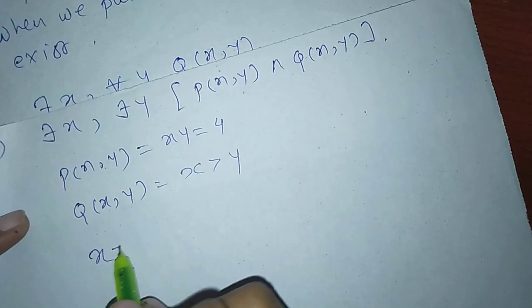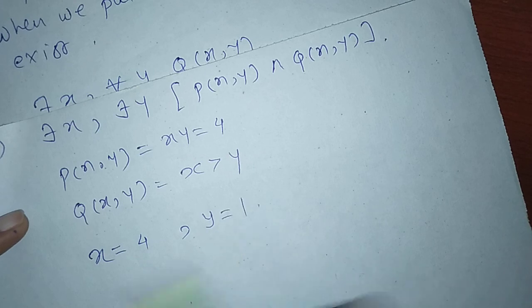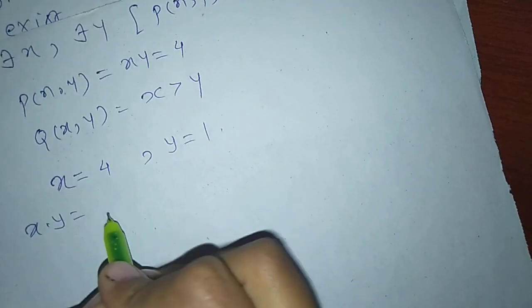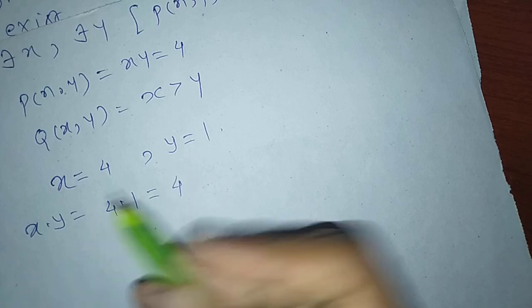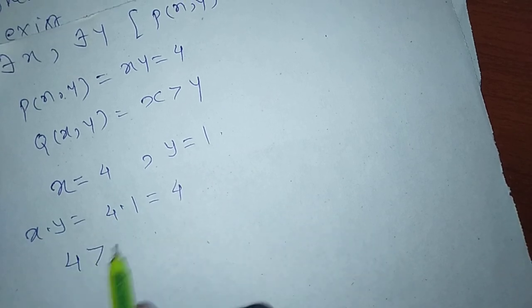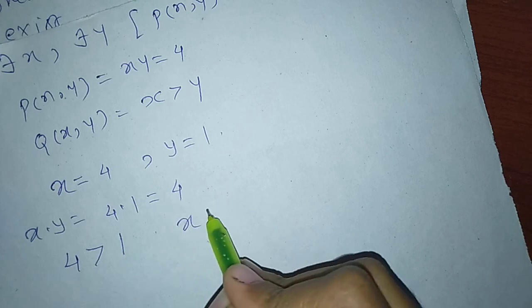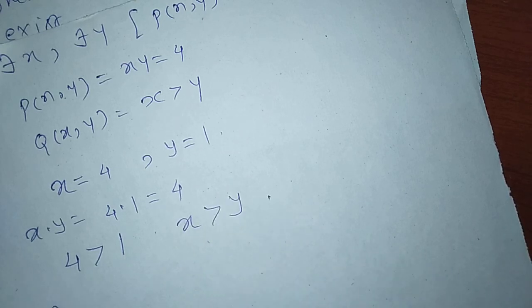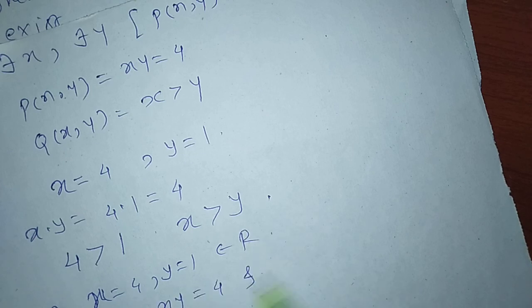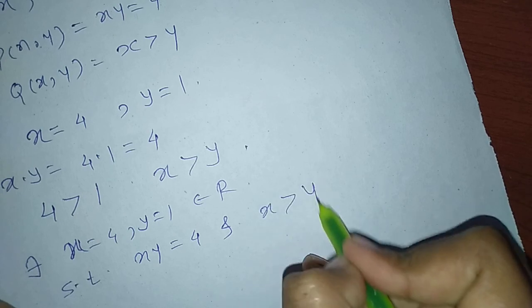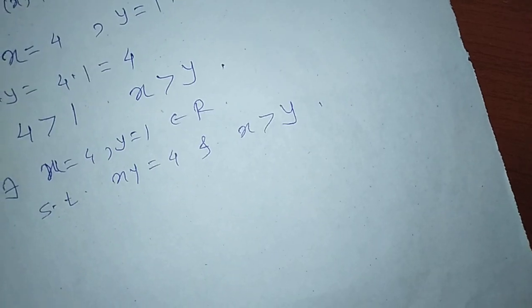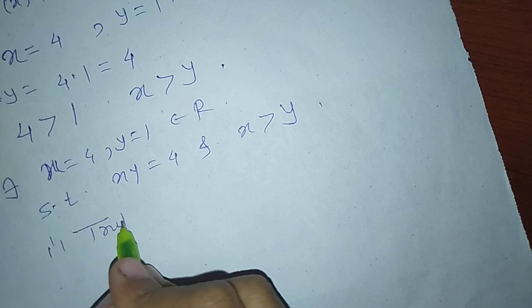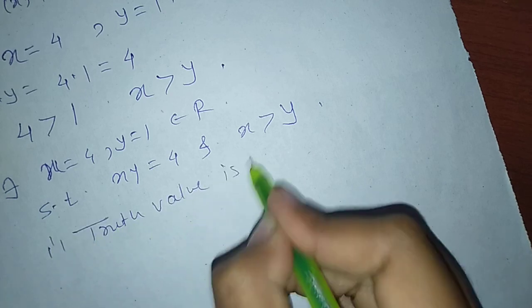If x equal to 4, y equal to 1, we get x into y equal to 4 into 1 equal to 4. Also, 4 is greater than 1, meaning x greater than y. So there exist x equal to 4 and y equal to 1 belonging to R such that x into y equal to 4 and x greater than y, so the truth value is true.